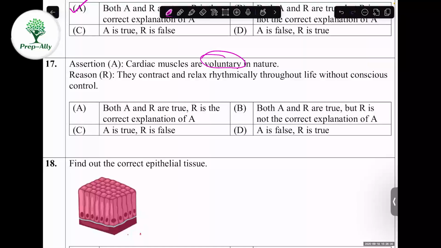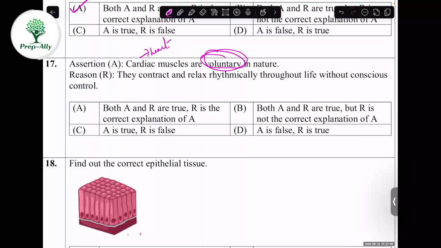If you take cardiac muscle, it's related to the heart, present in the heart. So this cardiac muscle is not voluntary. They are involuntary. Whether we say, hey, stop for some time, just take rest. Heart, don't work for some time. Does it hear or obey our words, is it under our control? No. So they are not voluntary. They are involuntary. So the assertion is wrong.